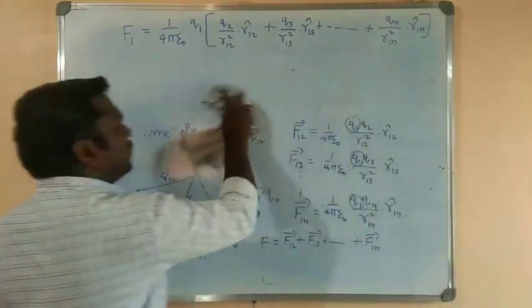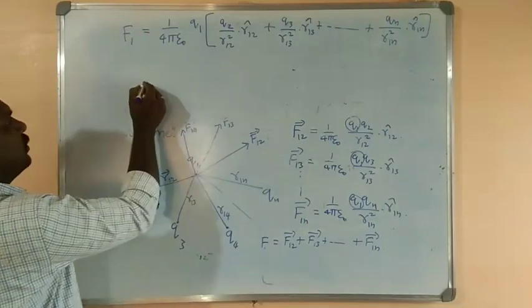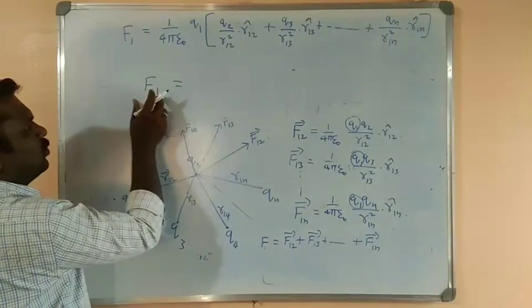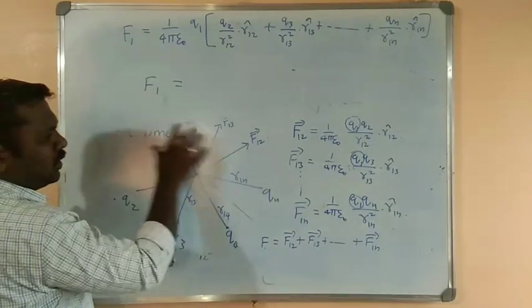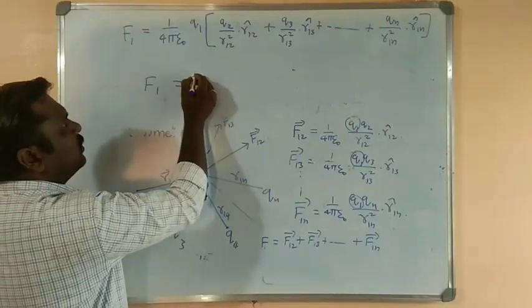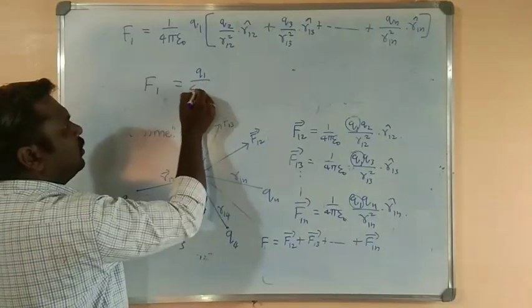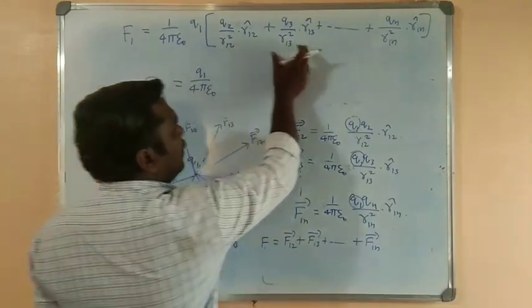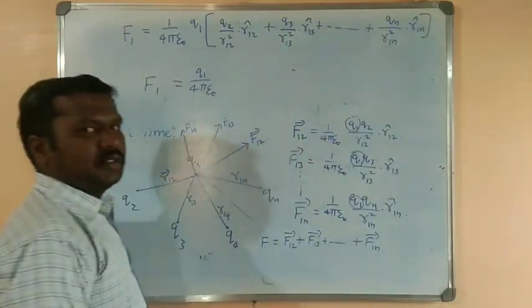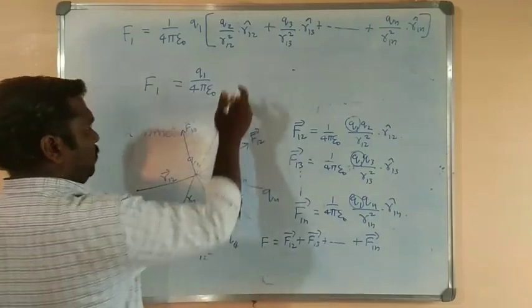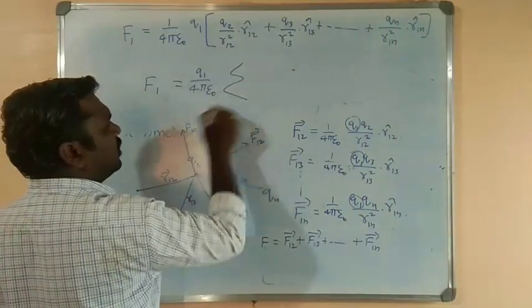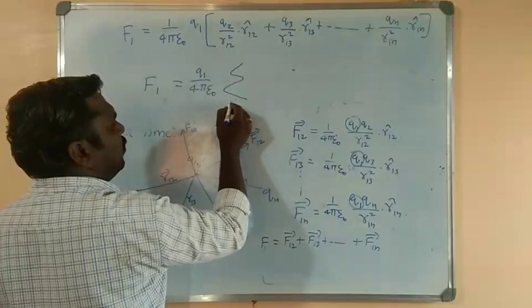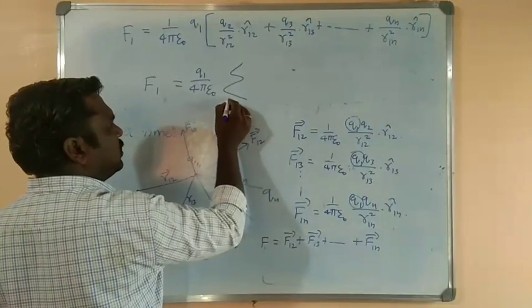This vector sum can be written as F1, that is the total force on the first charge due to the other charges in the system, is Q1 by 4 pi epsilon naught. Here we have a sum of n number of terms, so that can be written in terms of summation. Here the variable we have to consider as i.